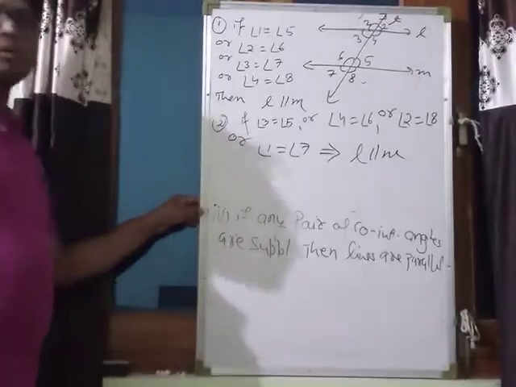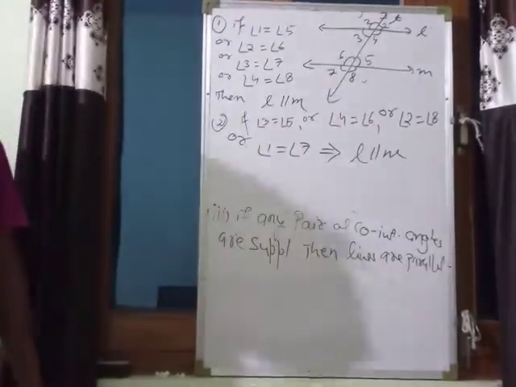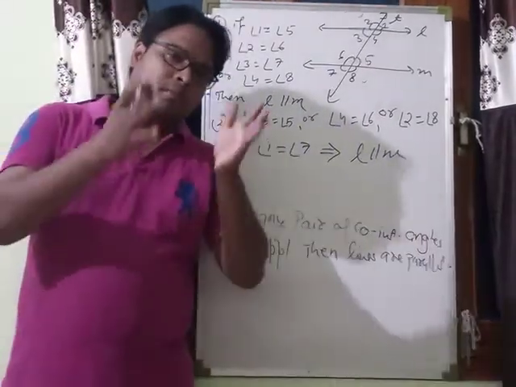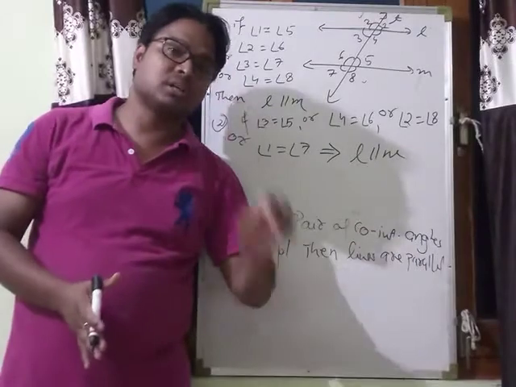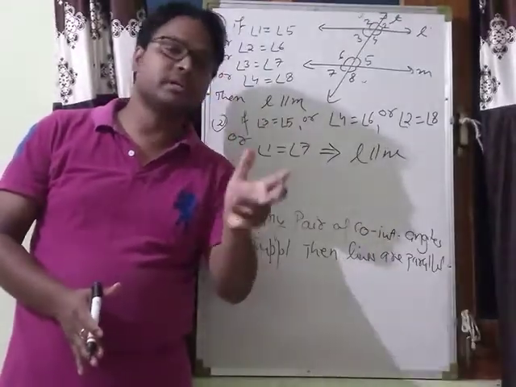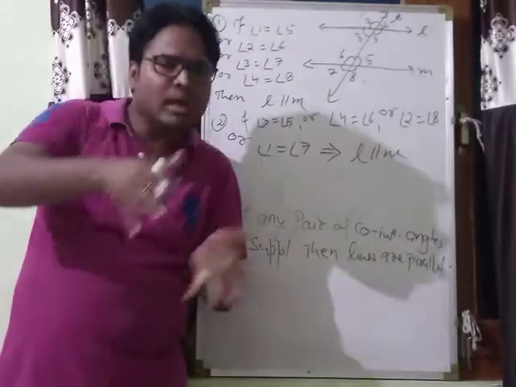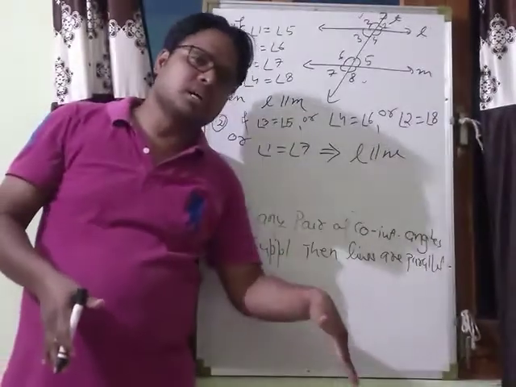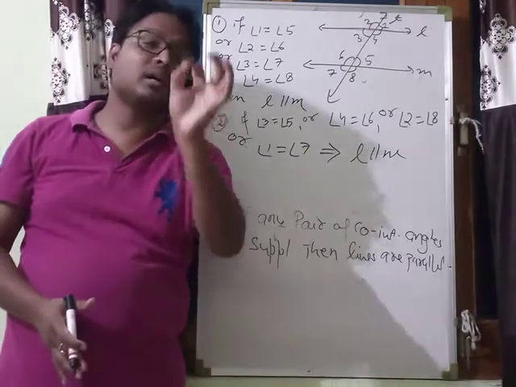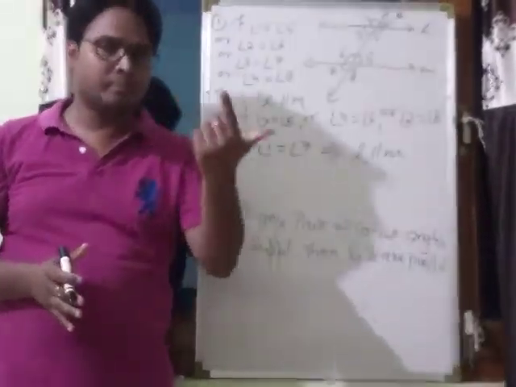Okay, if any one of these four happens, then the lines L is parallel to M. And the third statement: if any pair of co-interior angles are supplementary, then the lines are parallel. We know that if two lines are parallel intersected by a transversal, then the pair of co-interior angles are supplementary. Okay, its converse: if any two lines are given intersected by a transversal such that any pair of co-interior angles are supplementary, then the lines are parallel.